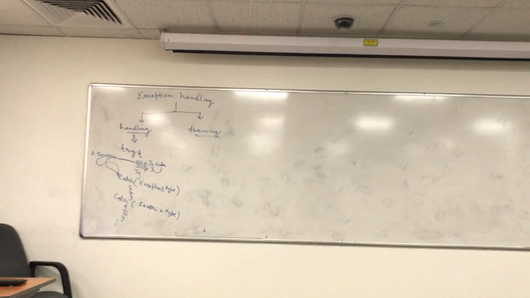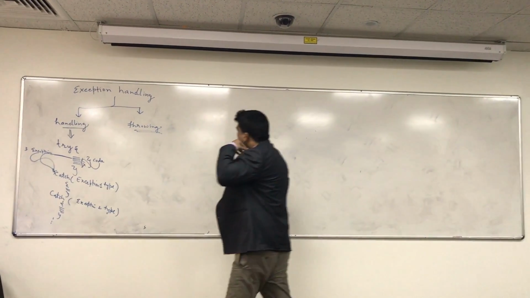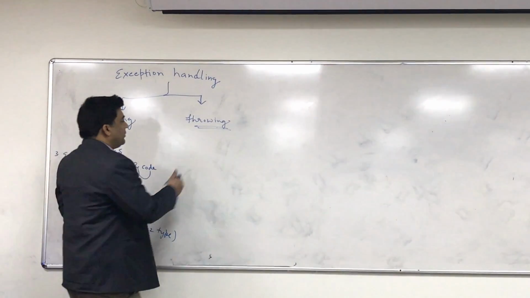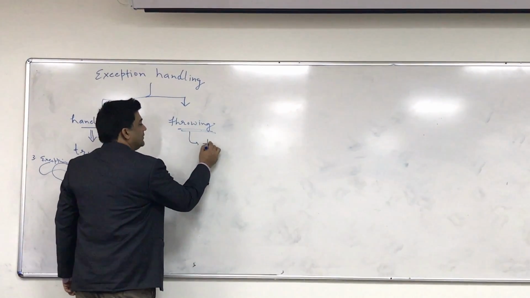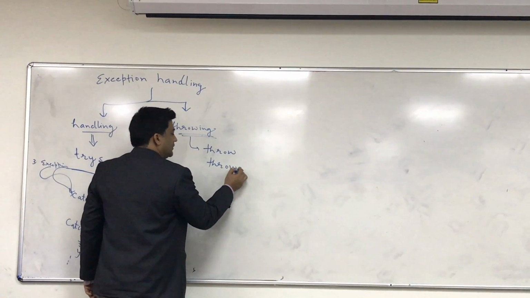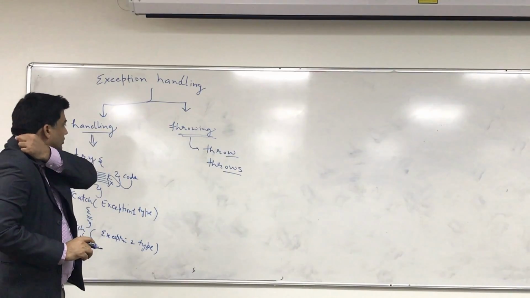Good. Okay, so what is the second approach? The second approach uses certain keywords. So you have something called throw and throws. We need to learn this. What is throw and what is throws?